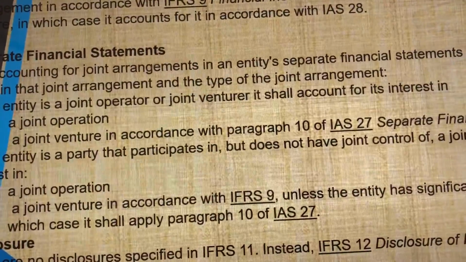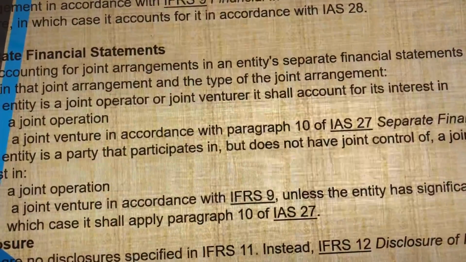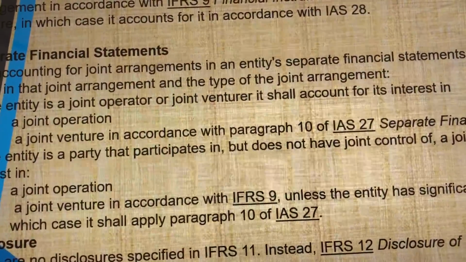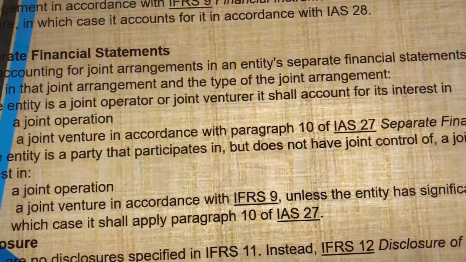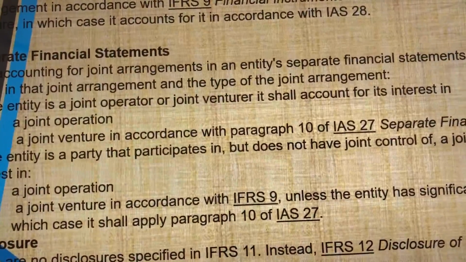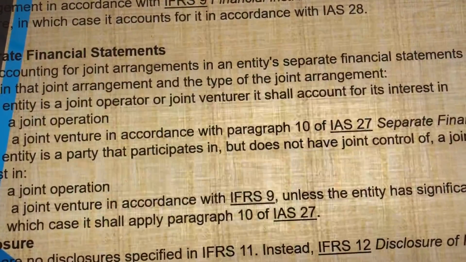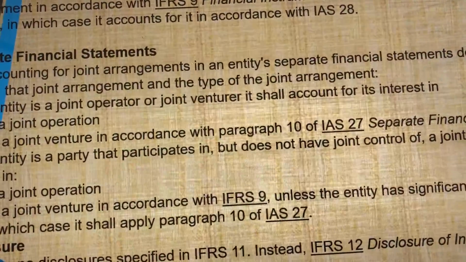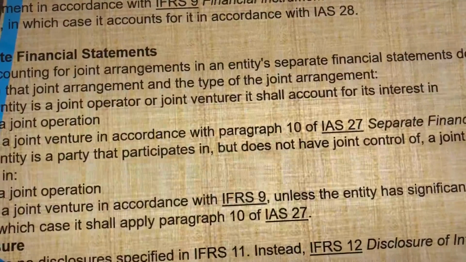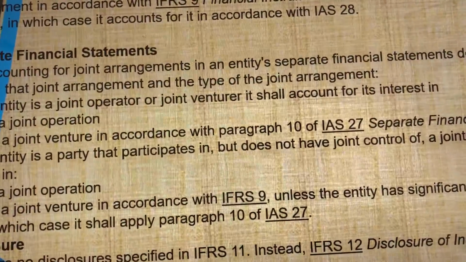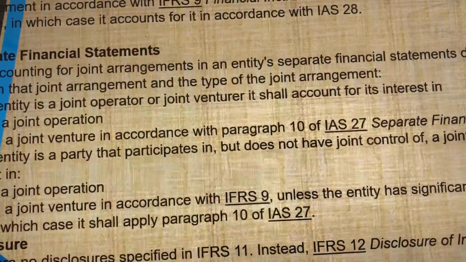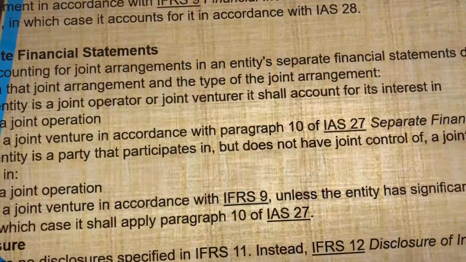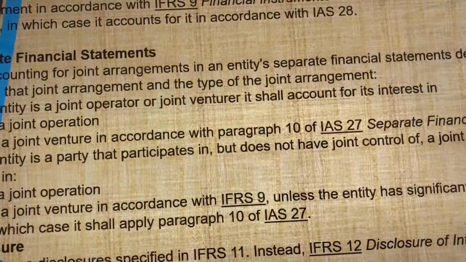So if the entity is a joint operator or joint venturer, it shall account for its interest in a joint operation or a joint venture in accordance with IAS 27, Separate Financial Statements. However, there are no disclosures specified in IFRS 11. Instead, IFRS 12, Disclosure of Interests in Other Entities, outlines the disclosures required.